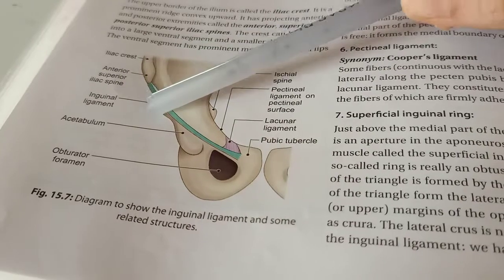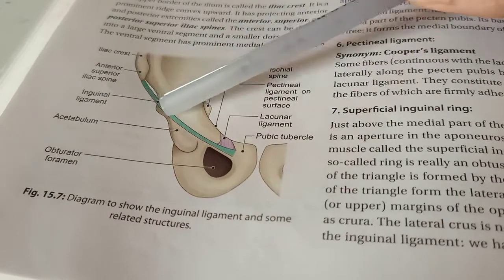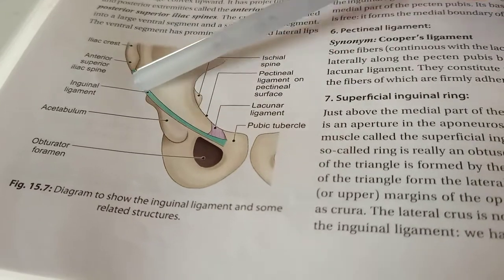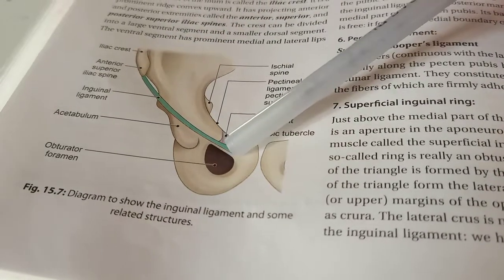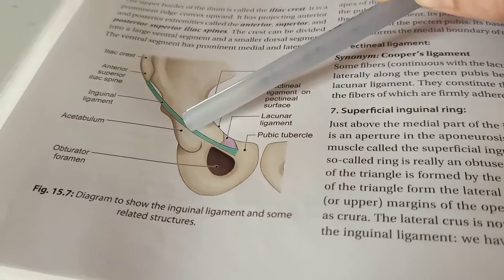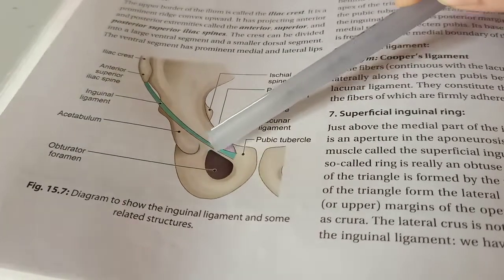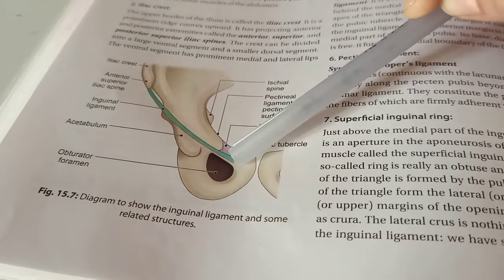So the lateral half is rounded and oblique, and the medial half is grooved upwards. It is grooved upwards and it is more horizontal.